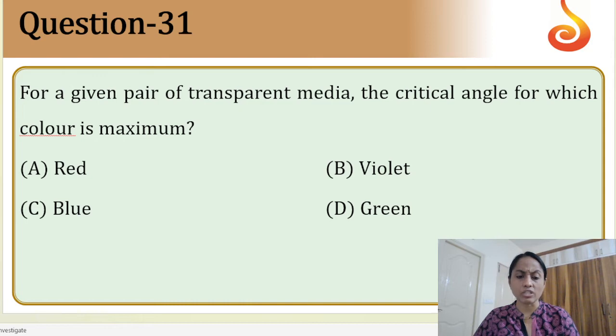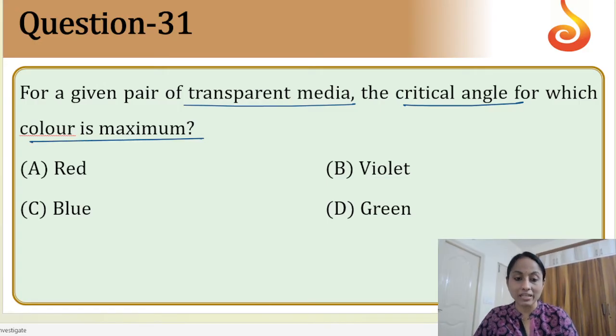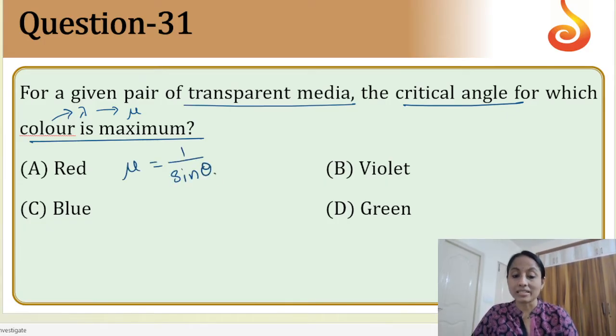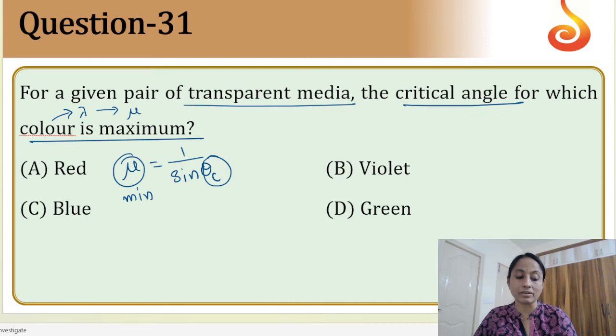Okay, this is again a conceptual question. For a given pair of transparent media, the critical angle for which color is maximum? Whenever color comes, it is related to wavelength. Wavelength is again related to the refractive index, because we know that refractive index is the reciprocal of the critical angle. So for which the critical angle is maximum, the refractive index should be minimum. Refractive index is minimum for red color. So the option will be A.